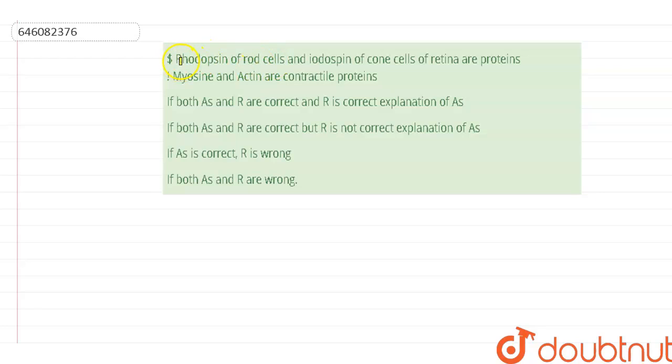Hello everyone. The question that we are going to discuss now is: rhodopsin of the rod cells and iodopsin of the cone cells of retina are proteins. Okay, so this is the assertion given, and the reason given is that myosin and actin are the contractile proteins. Now we have to tell whether the assertion and reason are correct and whether the reason is the correct explanation of the assertion or not. So let us discuss that one by one.